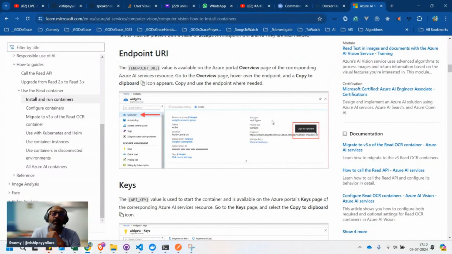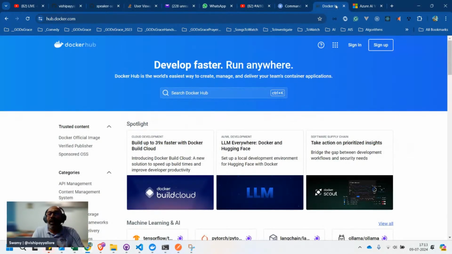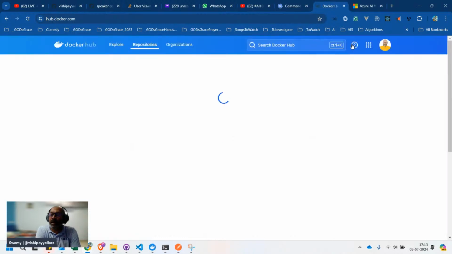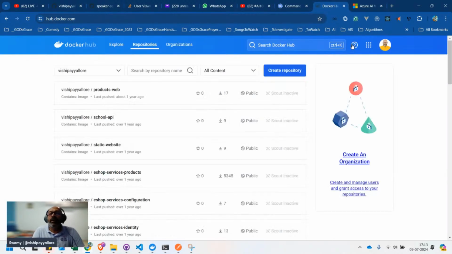But from the billing perspective, it needs the endpoint and keys. If you don't have the Azure account or the Azure service account and its keys, you don't need to have this container image, because it will not work. It will blow. Only if you have this Azure service account will you be able to use it.